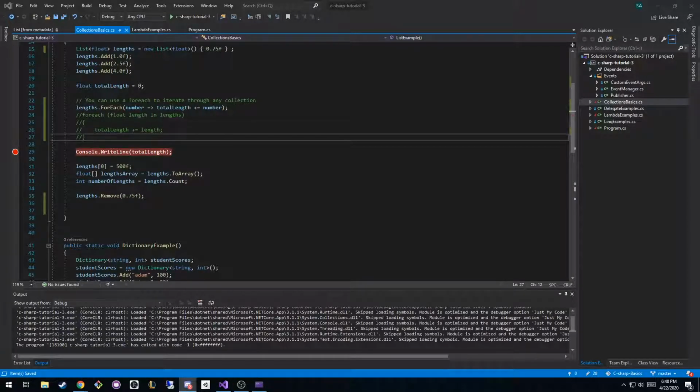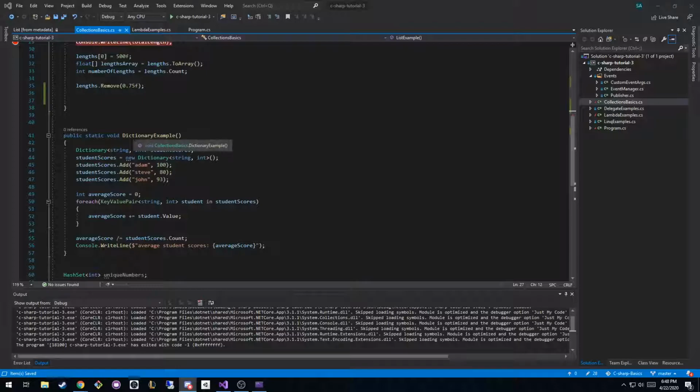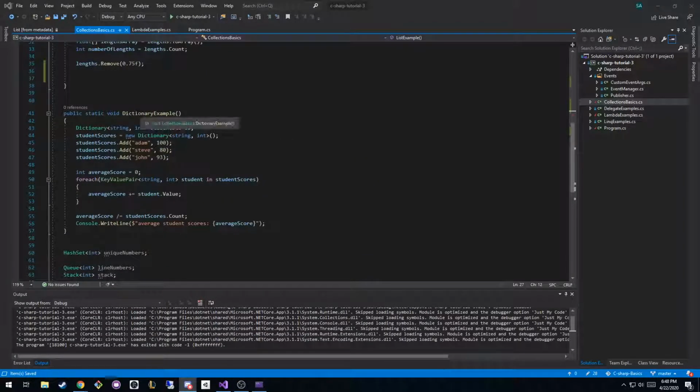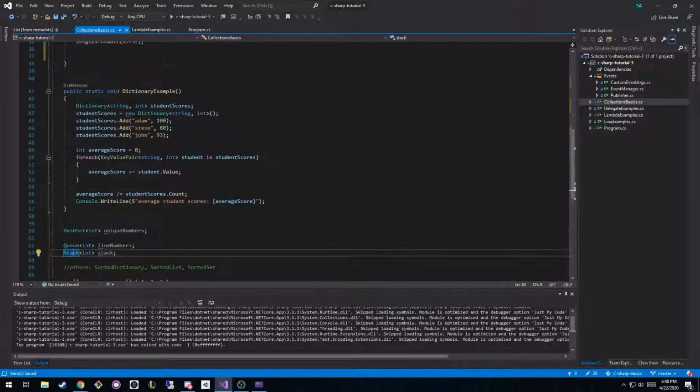Yes, mate. Yeah, I understand the sort of fundamental idea, definitely. Perfect. Okay, so we're going to move on to another core collection. There are 5 core collections in generic: a list, a dictionary, a hash set, or a set, whatever you want to call it, in C# it's a hash set, a queue, and a stack.